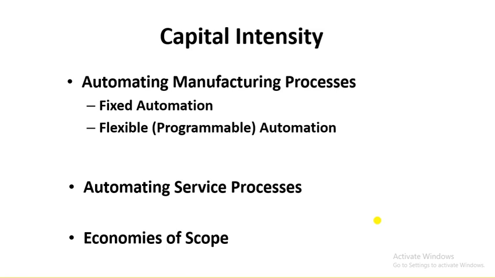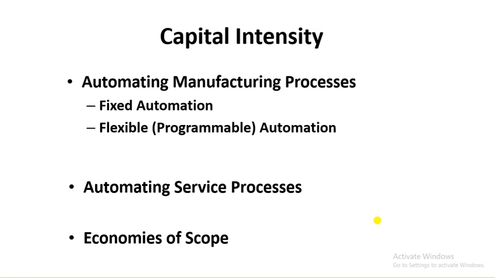Here he is talking about how there are two kinds of automation which a company can have. First one is called fixed automation, and second one is called flexible automation. Fixed automation means when you cannot change the automatic process and you don't have too many options for changing the automation process. He is saying that a company should go for fixed automation if they have large volumes and less variety or less customization required by the consumer.